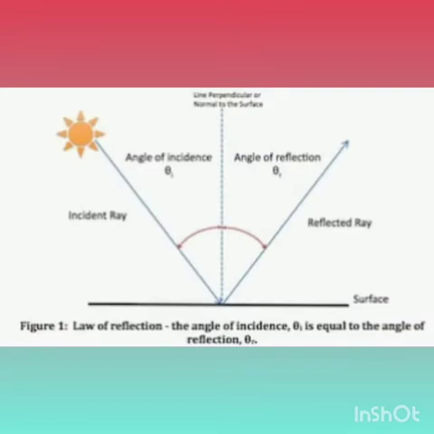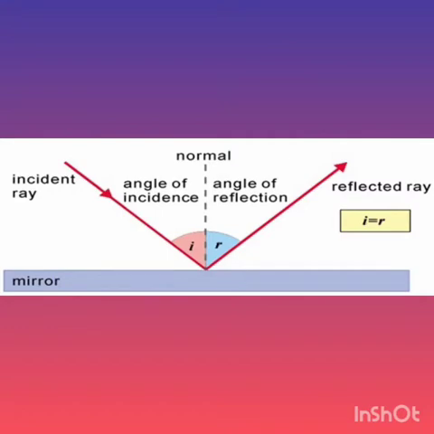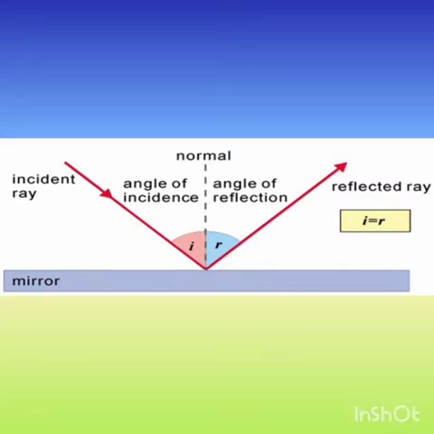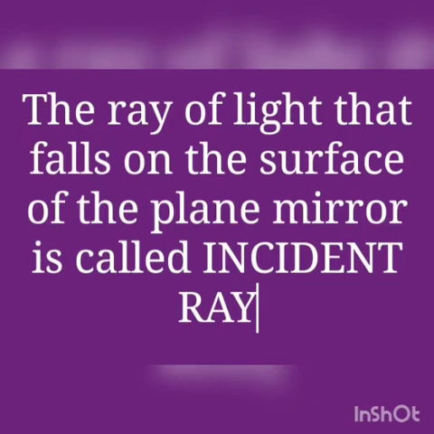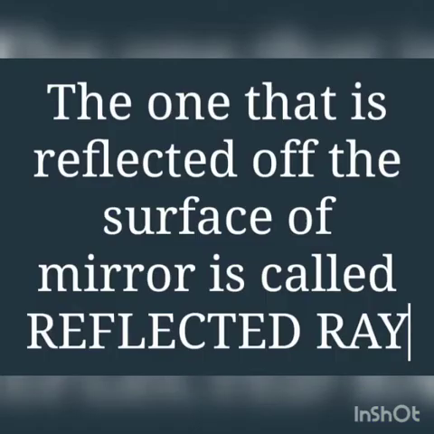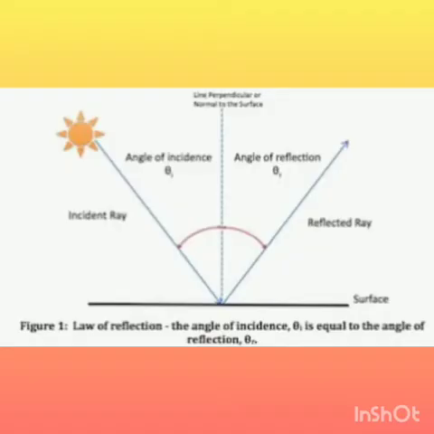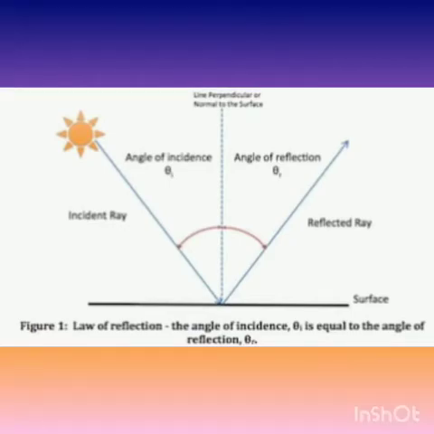Next, in this activity, the beam of light that hits the surface of the mirror gets reflected, and the path taken by the ray of light is shown in the ray diagram. This is the ray diagram, and the ray of light that falls on the surface of the plane mirror is called the incident ray, and the one that is reflected off the surface of the mirror is called the reflected ray. In this ray diagram, the incident ray and the reflected ray are clearly visible, and we can say that the angle of incidence is equal to the angle of reflection.